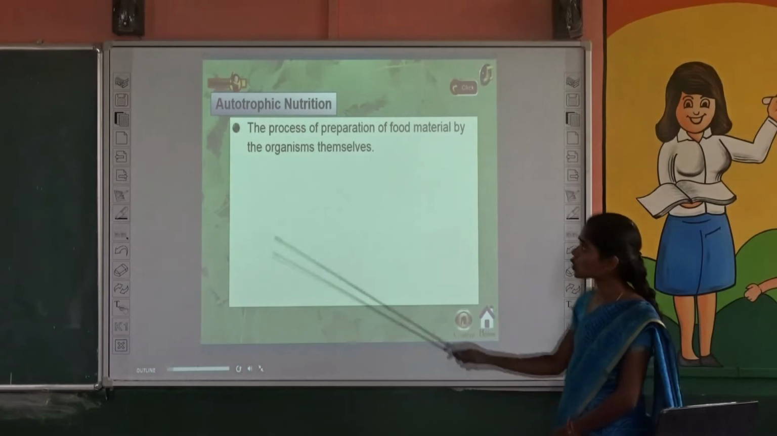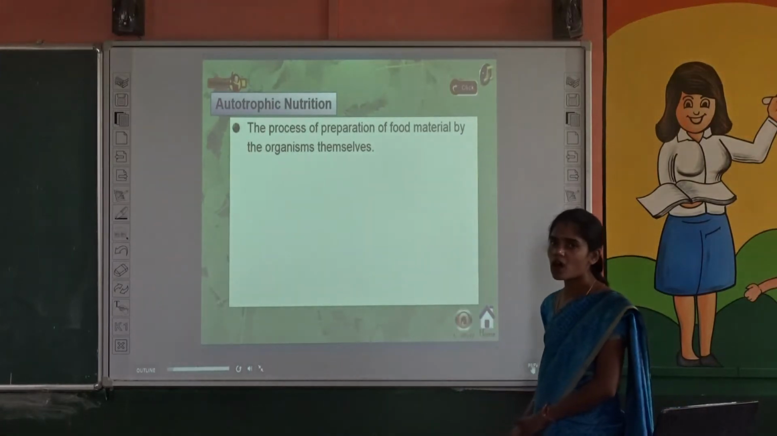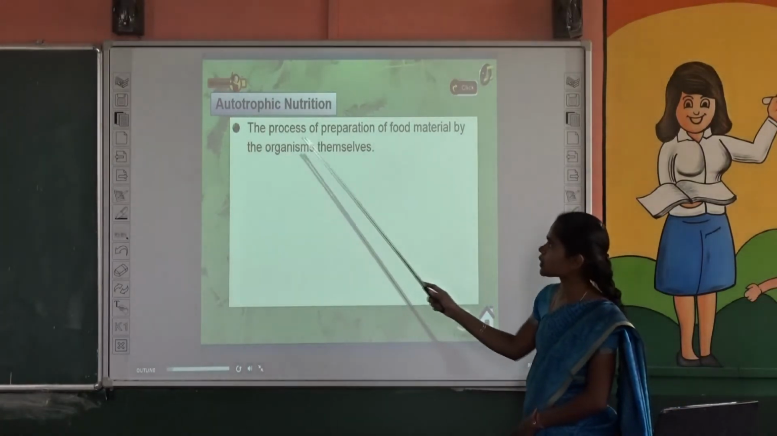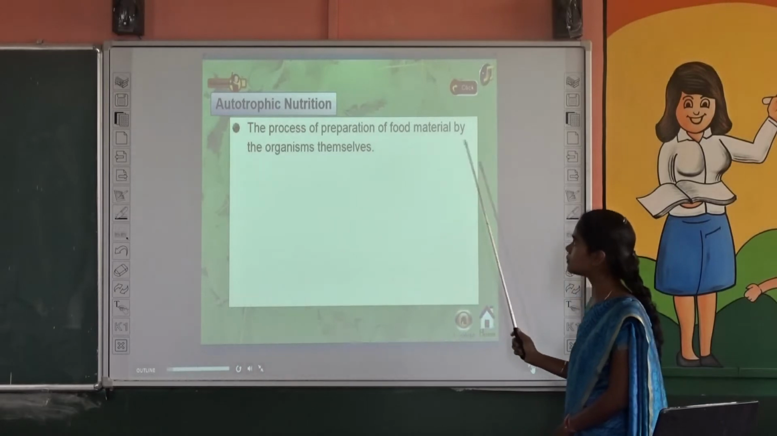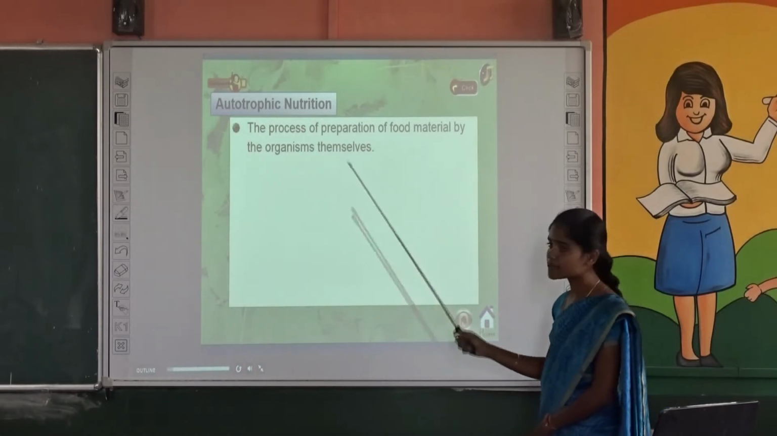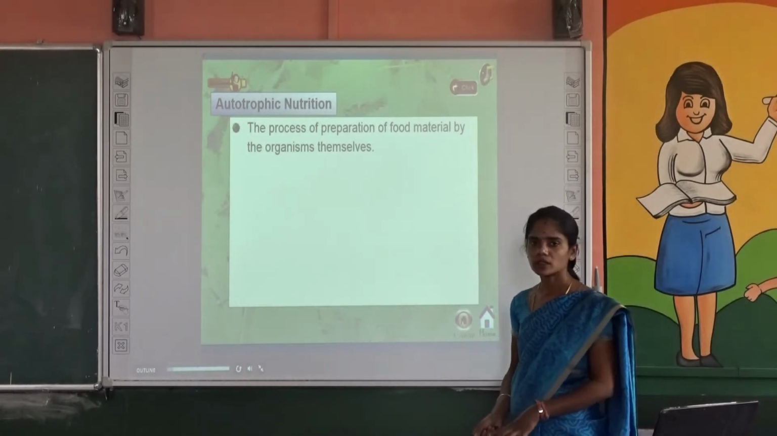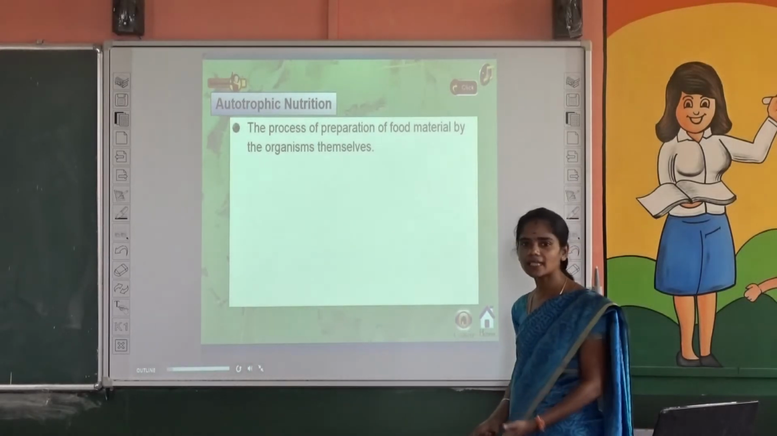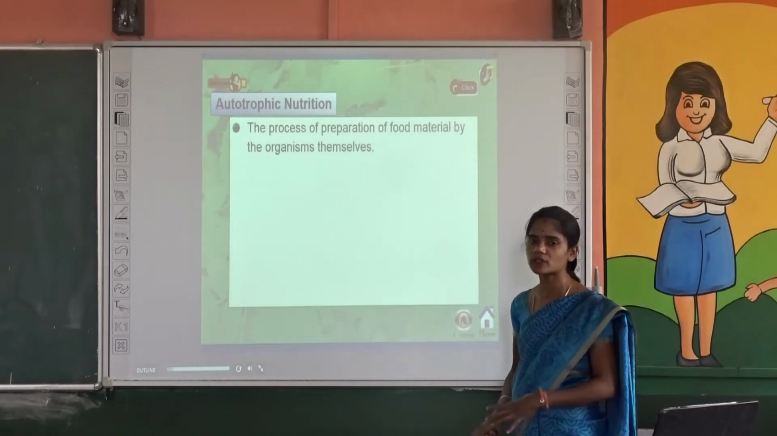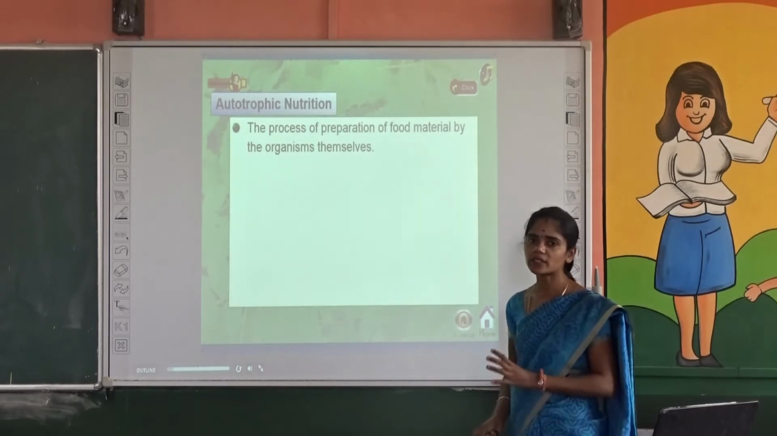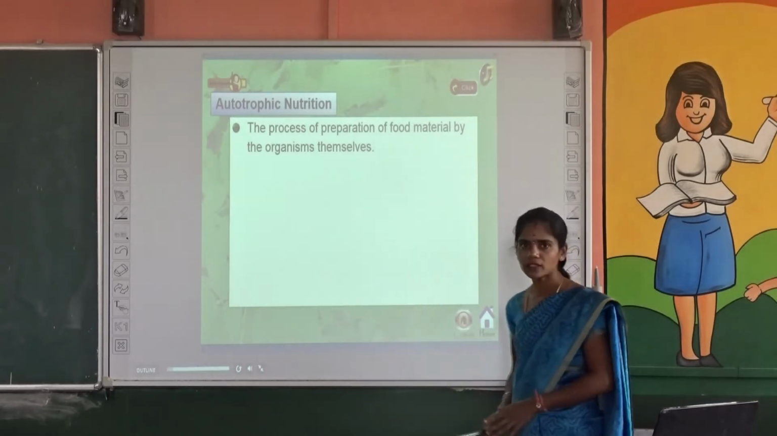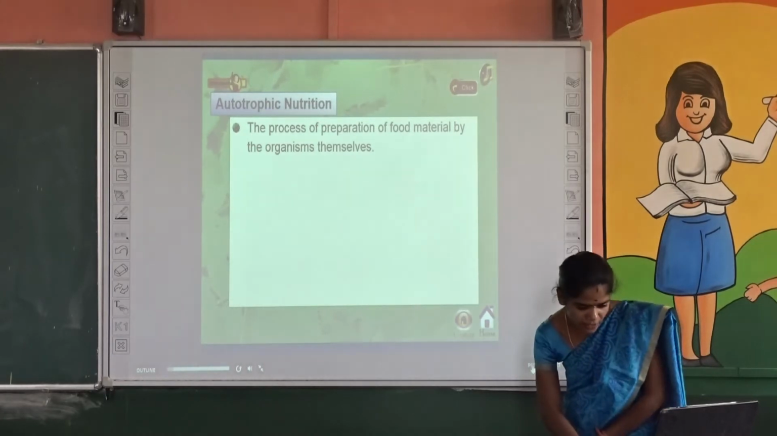What is called autotrophic nutrition? Autotrophic nutrition is the process of preparation of food material by the organisms themselves. That is, they make their own food. Okay, they do not depend on others. That is called autotrophic nutrition. The plants are very good examples of autotrophic nutrition. And the next one.